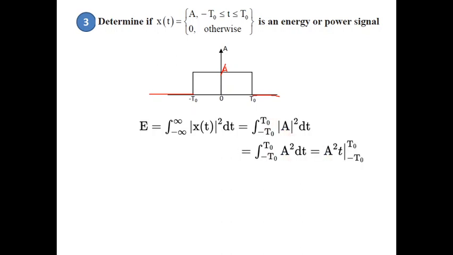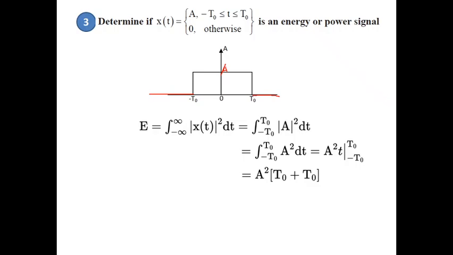Simplify it further: A squared dt integrates to A squared t, giving A squared t naught plus A squared t naught. So energy is equal to 2A squared T naught. You can see that the energy of this signal is finite.